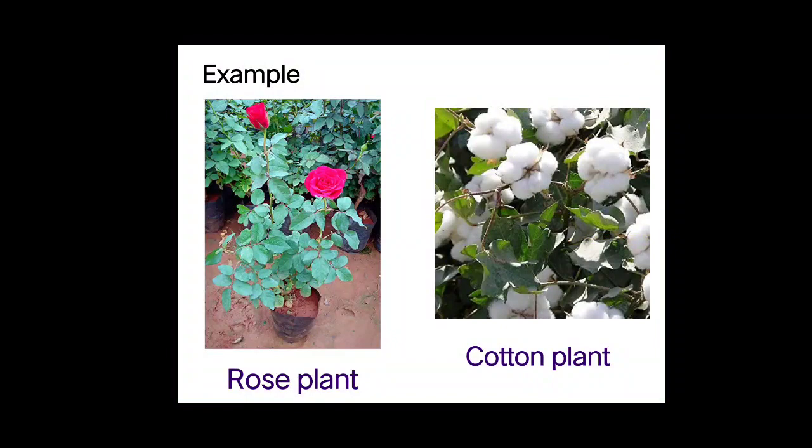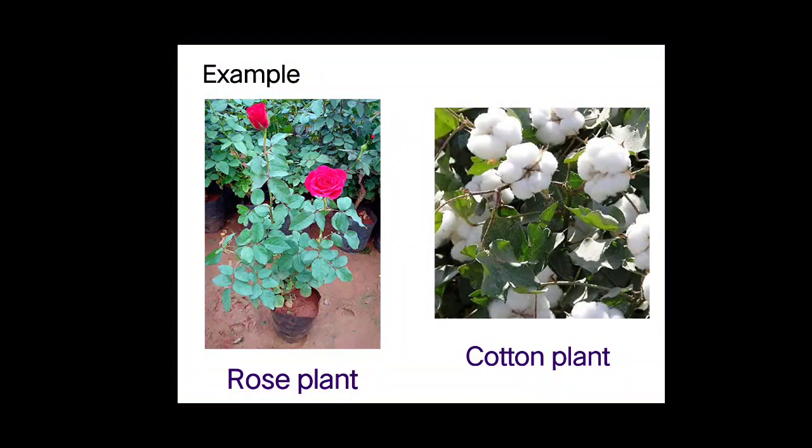Here are some examples of shrubs. Rose plant and the cotton plant. They are small in size and they live for some years. Okay. These are the two examples of shrubs. Shrubs are small plants. Rose is a small plant. Cotton plant is also a small plant. They also look like bushes.